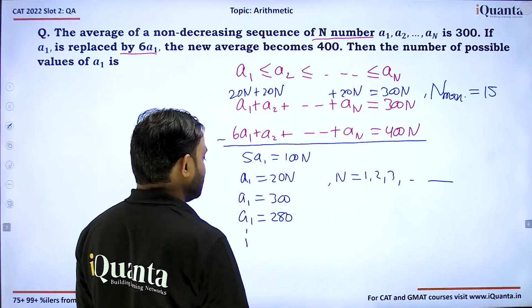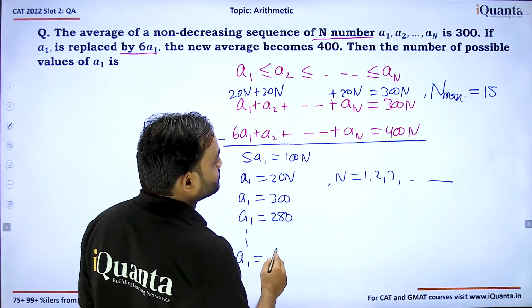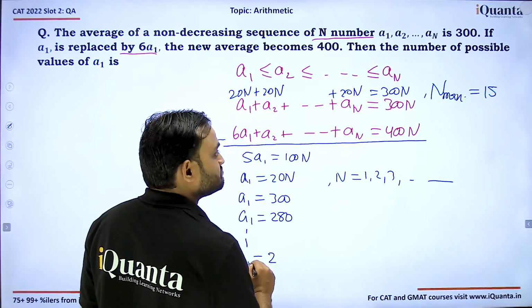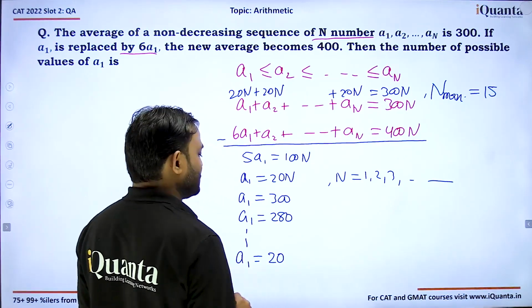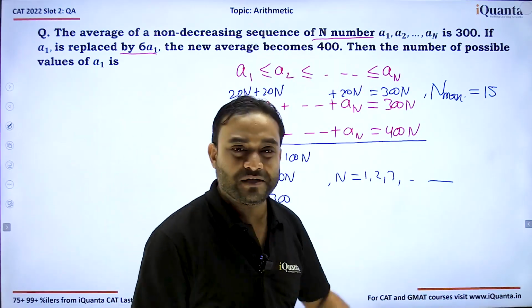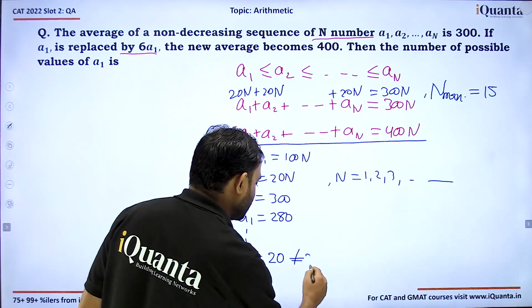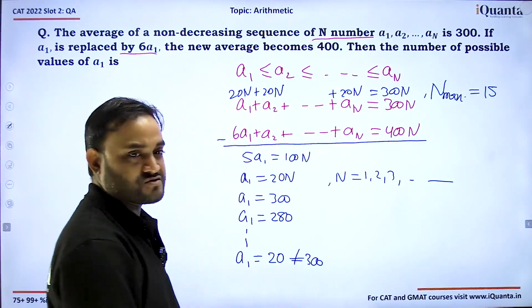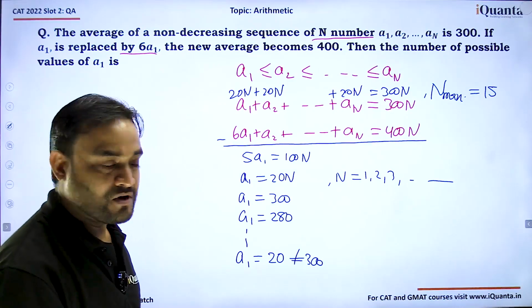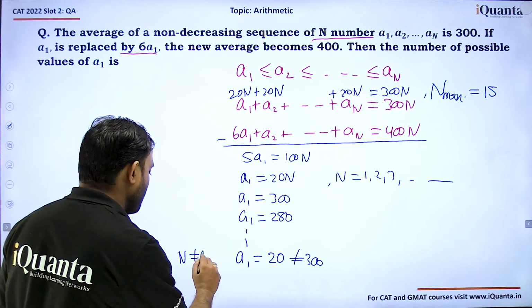And similarly, we can go till 1. In that case, a1 will be equal to 20. But as you can see, if there is only one term, then the average will be same as the sum. So in that case, this should have been 300. Now this is not equal. 20 is not equal to 300. That means we cannot take n is equal to 1.